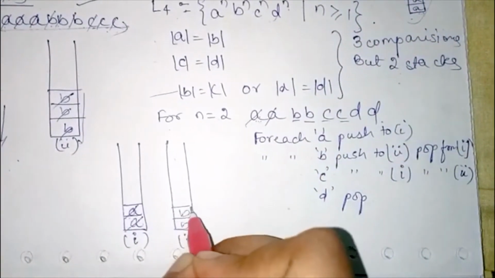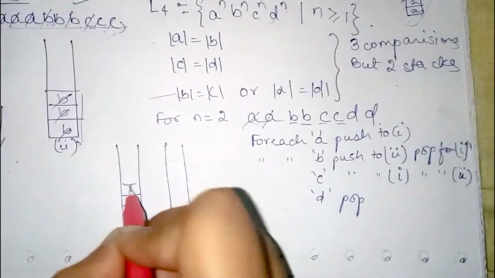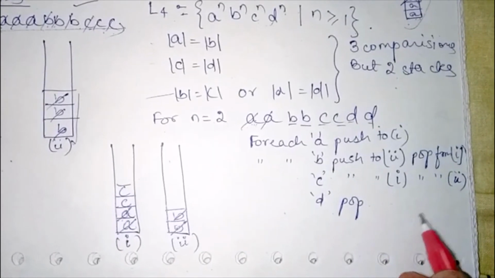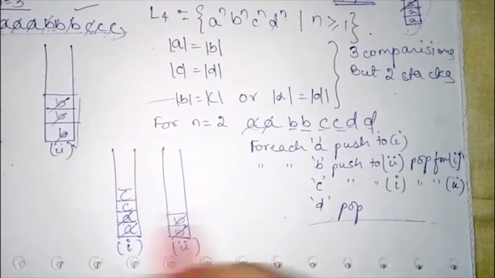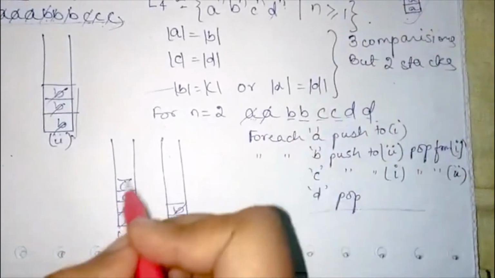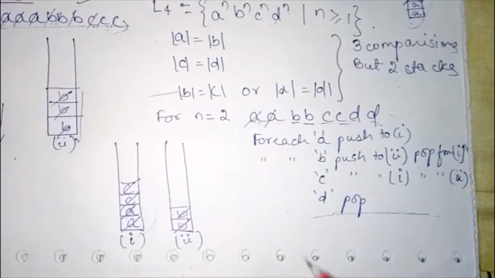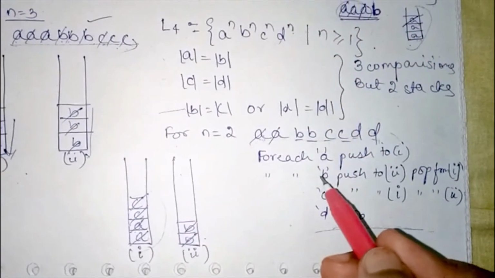For each C, pop from here and push here. For each D, ultimately we have to make the stack empty, therefore the last step should always be to pop. So for each D we will pop. My stack is empty, my string is completed, therefore this string is a valid string.